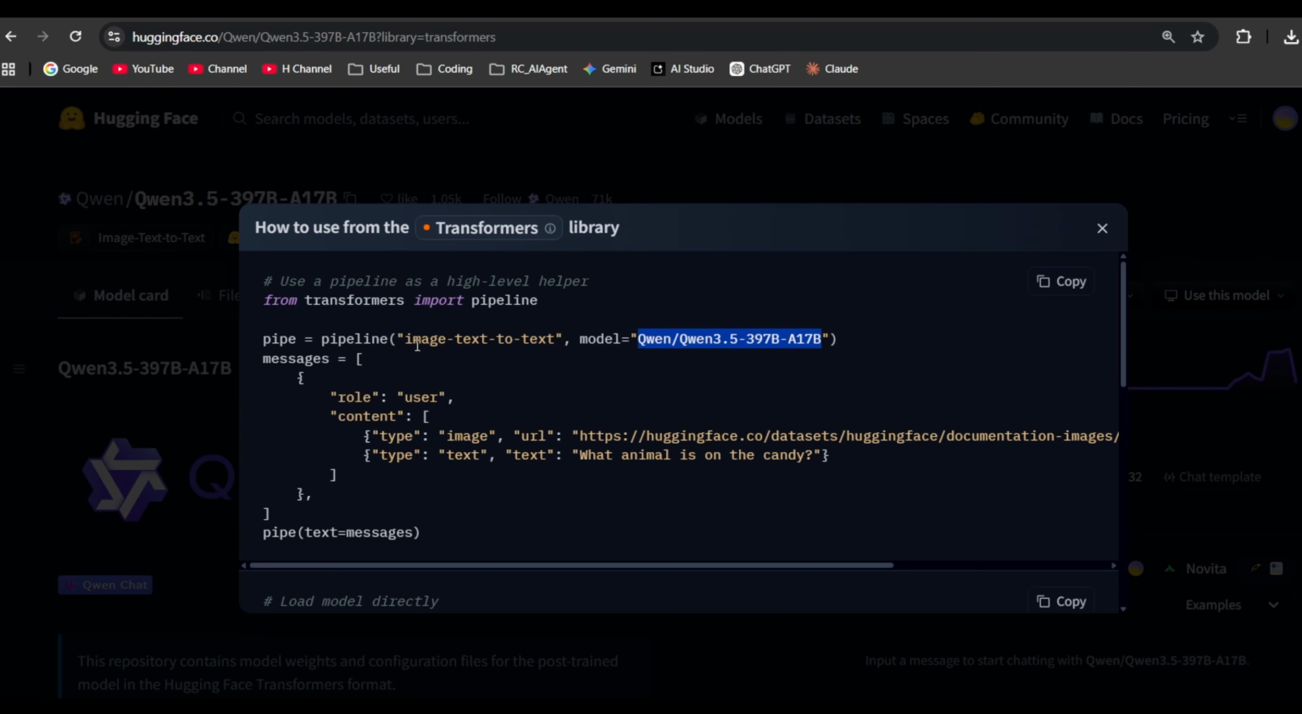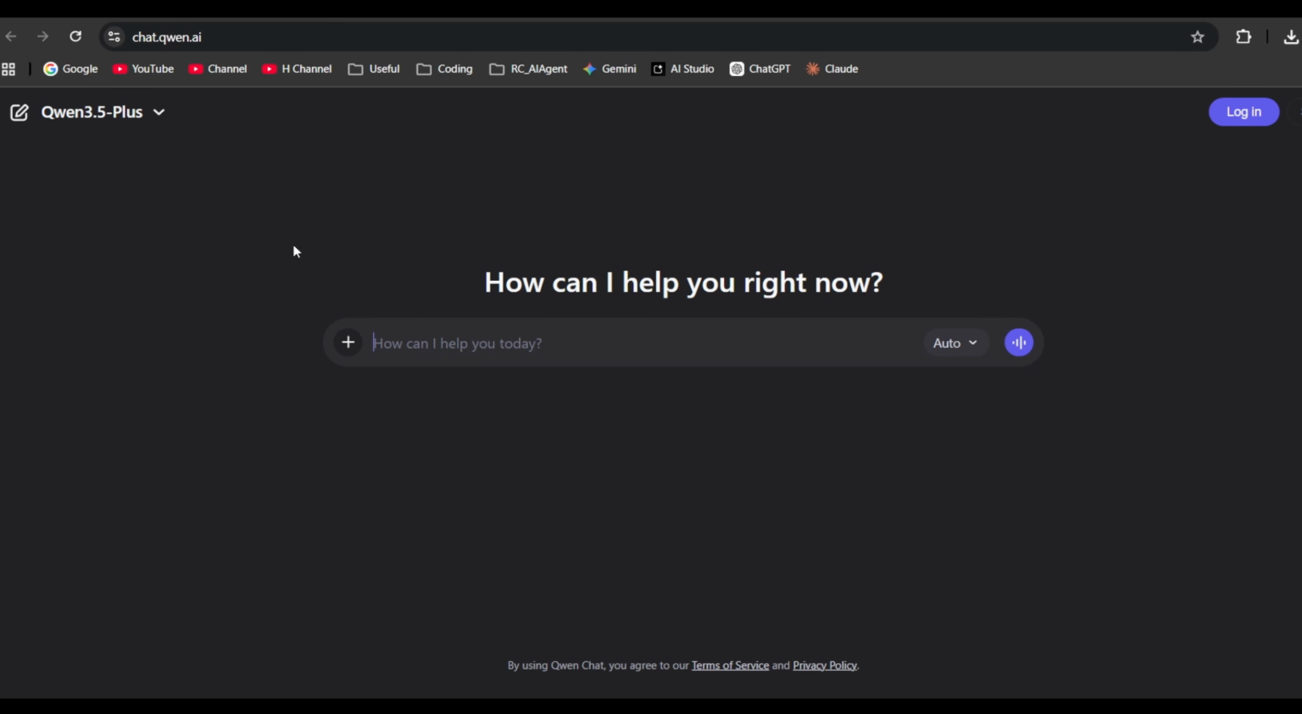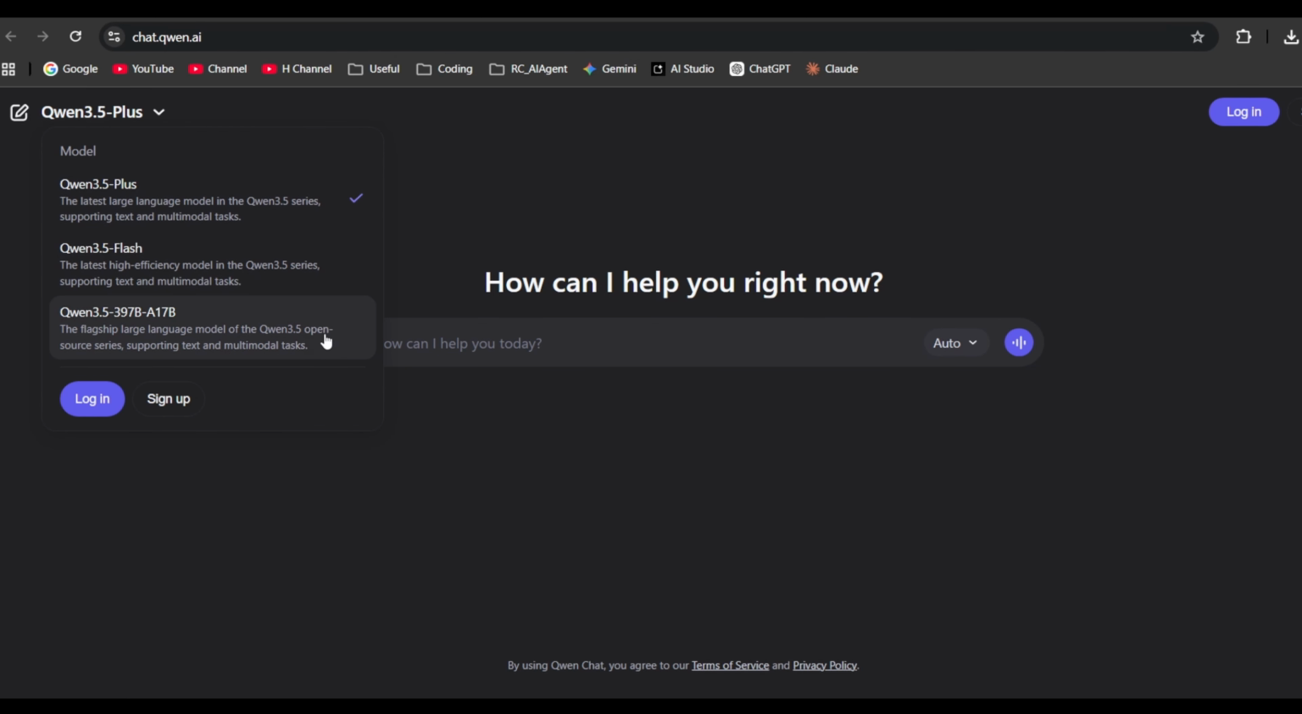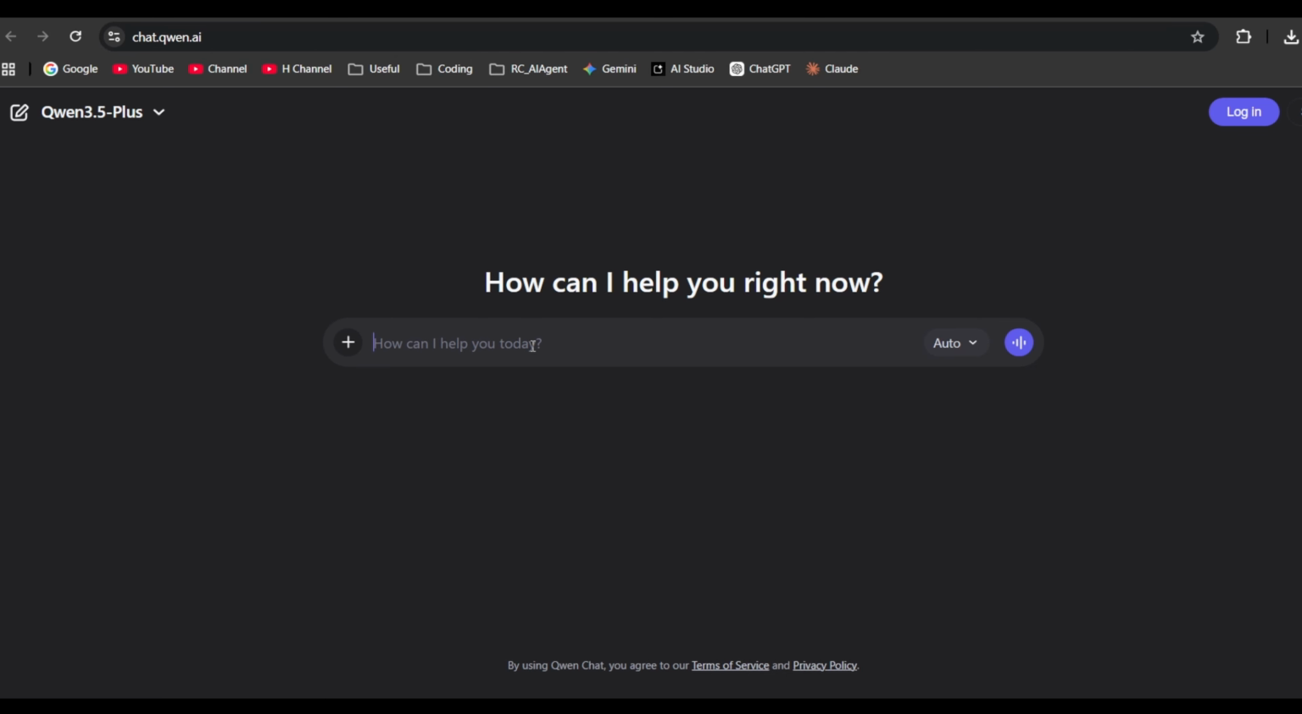Or you can directly chat with these models using the Qwen chat site. Just go to chat.qwen.ai. You will see the Qwen 3.5 models listed here. You can select any one of them and post your queries here.